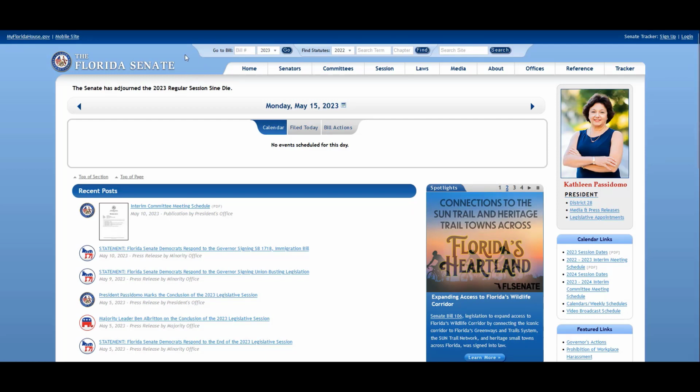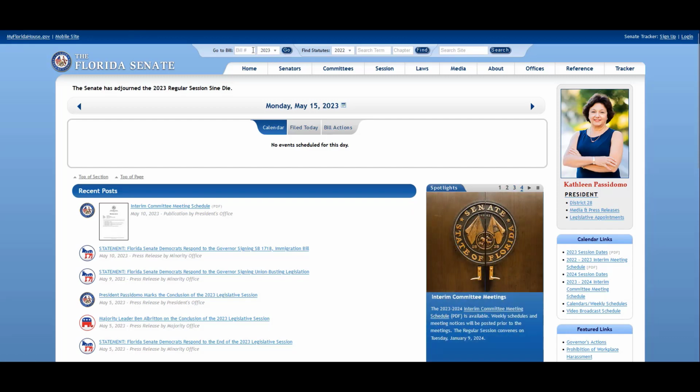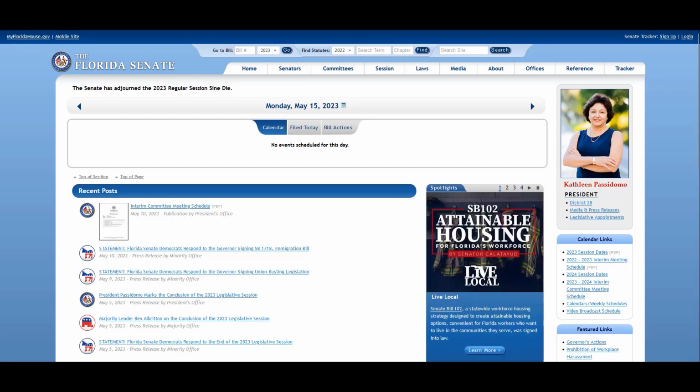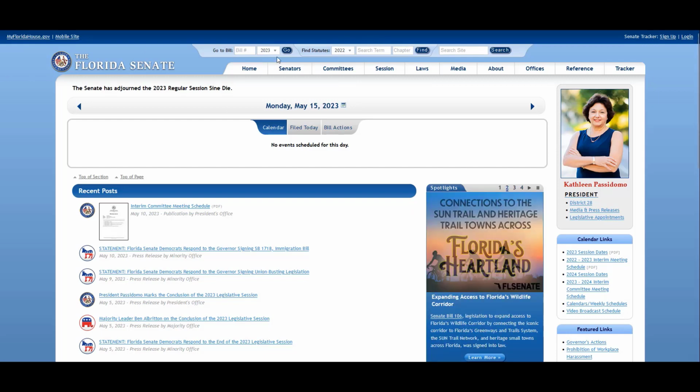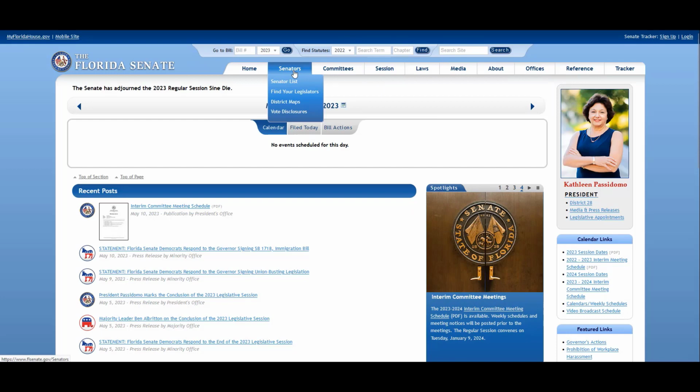But right at the start, it's kind of similar in layout. You have this quick search at the top, so you can enter your bill number, enter your year, and get to it right away. So that's a quick way to find your bill number if you've got the citation to it. You also have that search to the statutes up here, but again, Online Sunshine is better for your statutes. And also just to show you really quick, they have from 1998 to the present, same as the Florida House. And then below that, you have some tabs. So first, you have a link to your senators. You have a link for committees.